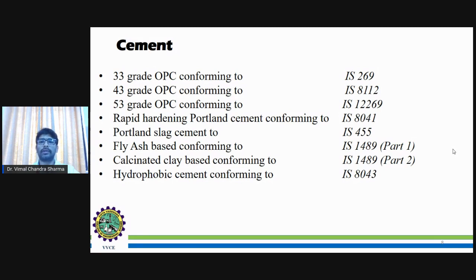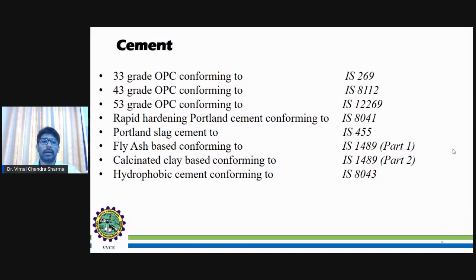So right here we can see some of the cements, that is 33 grade OPC conforming to IS 269. OPC is ordinary Portland cement, so when water is added, after 28 days the cement has to maintain a compressive strength of 33 Newton per mm square. In a similar fashion, 33, 43, and 53 are the cement grades according to the IS standards.